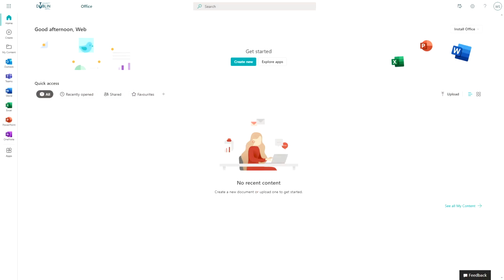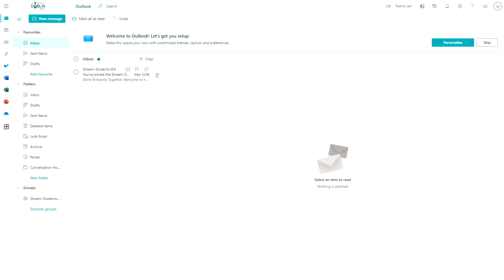To access your email address, on the Office 365 home screen, click on the Outlook icon on the left-hand side. Once clicked, you will be taken to your TU Dublin student email inbox. You can also log in using Outlook.com with your TU Dublin email address and password.